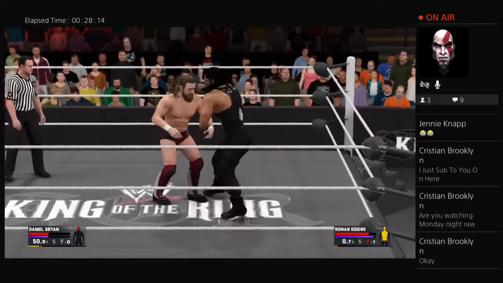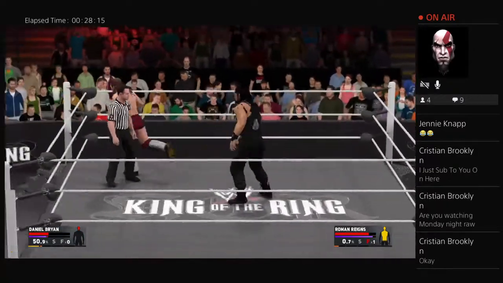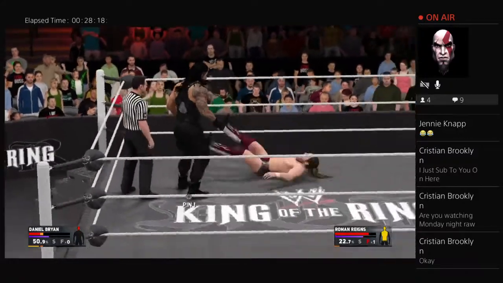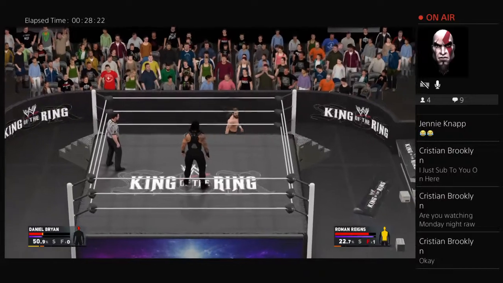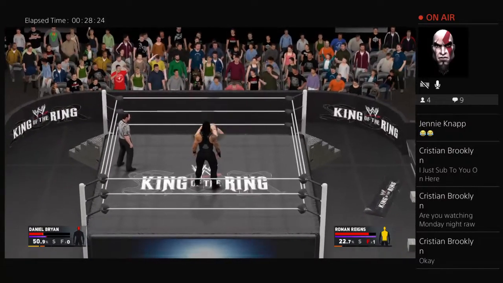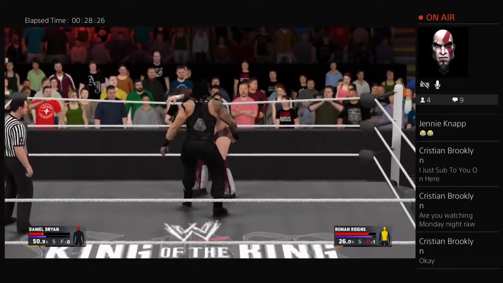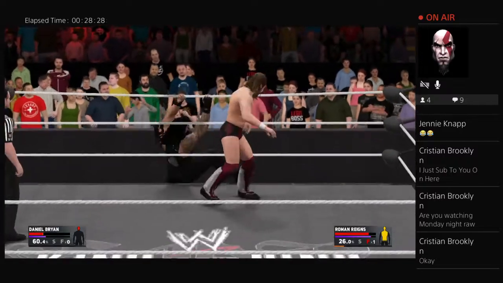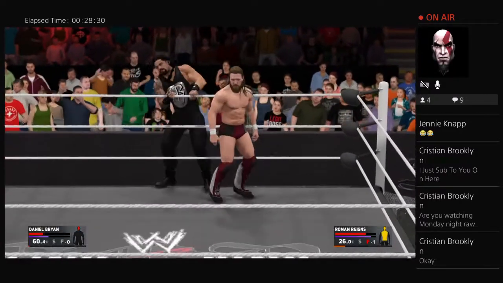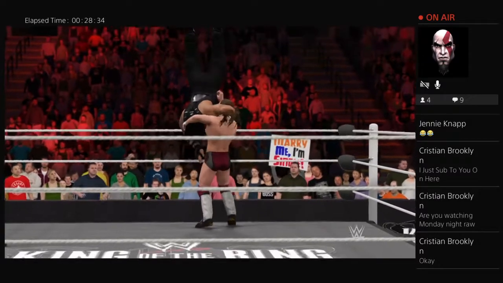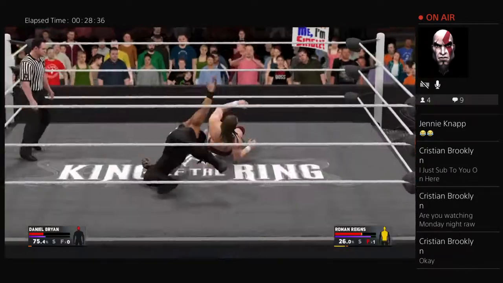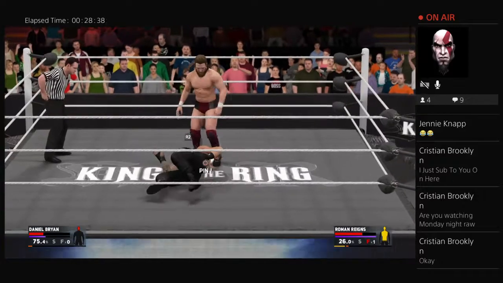Bryan did not want to be there. And now Reigns going to toss Bryan into the corner again. Oh, a big time clothesline by Roman. And Bryan goes to the outside. This is Daniel Bryan's chance to come back. As now Roman stomps on Bryan. And now Reigns getting dumped over by Bryan. Now Daniel Bryan grabs a hold of Roman. I think he's thinking about going for a suplex into the ring. And takes down Roman Reigns.